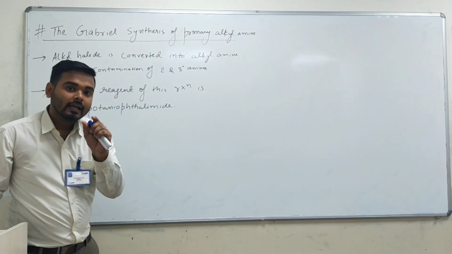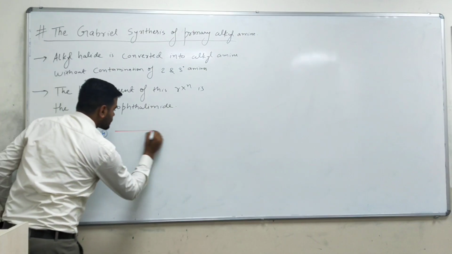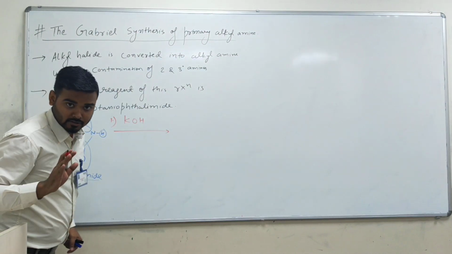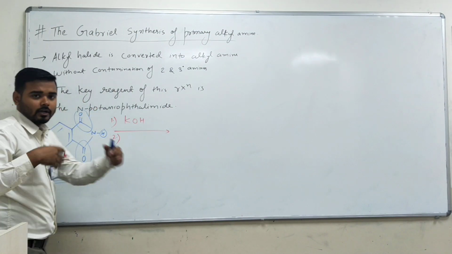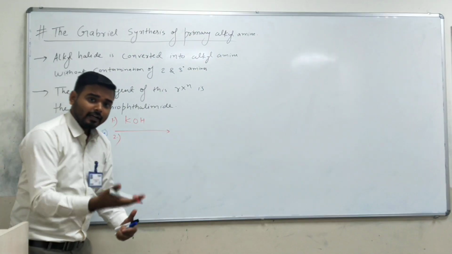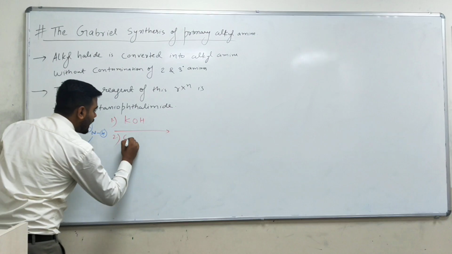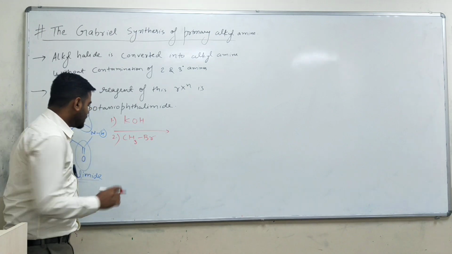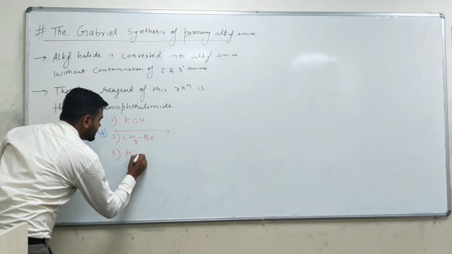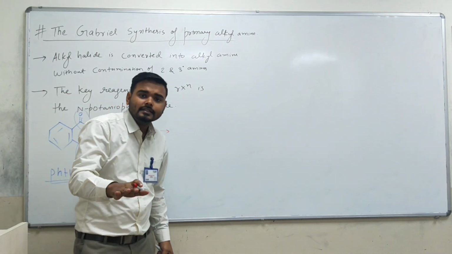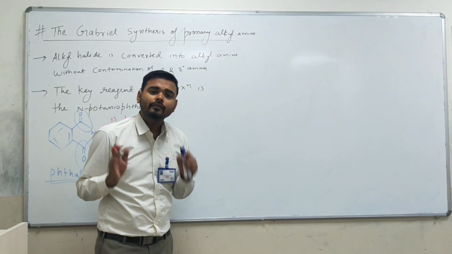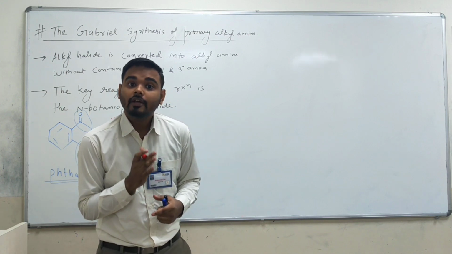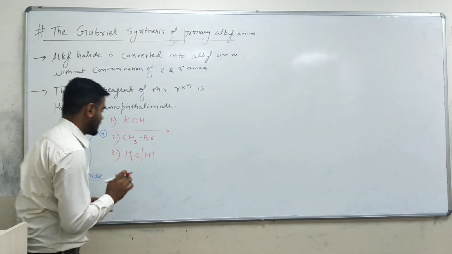First of all we are going to take a phthalimide, and first it will react with KOH, potassium hydroxide. The second step, after whatever we get, is that it is going to react with your alkyl halide. So I am taking CH3Br. The third one which we will see is the hydrolysis. We will see acidic hydrolysis as well as basic hydrolysis, and we will see what will happen if I take N2H4. That means what will happen when you take hydrazine. N2H4 is nothing but hydrazine.